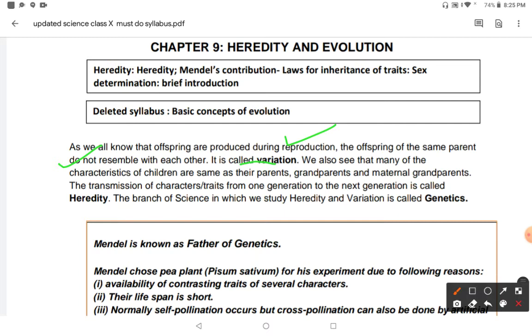And we also see that many characteristics of the children are the same as their parents, grandparents and maternal grandparents. The transmission of characters or traits from one generation to the next generation is called heredity. The branch of science in which we study heredity and variation is called genetics. So this is about heredity, and heredity and variations are also there in sexual reproduction.